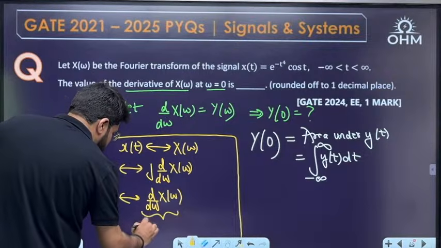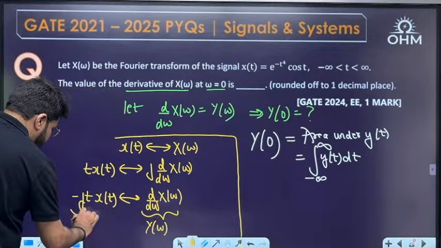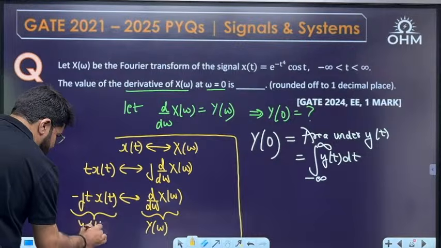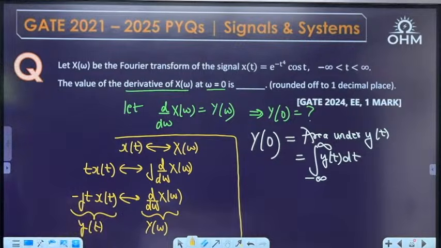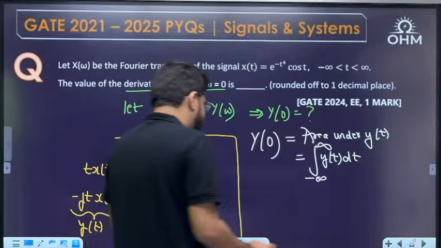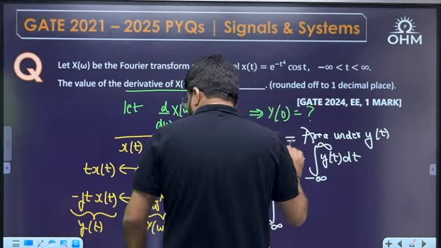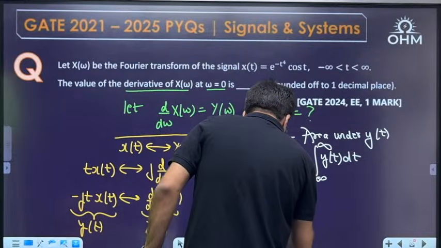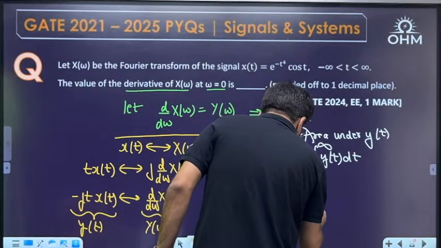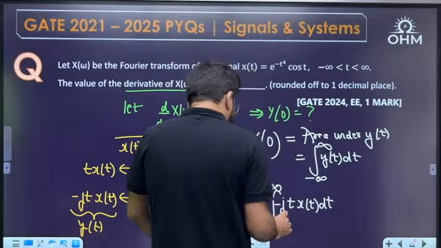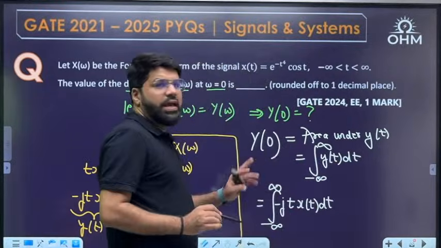So if this much is Y(omega), then this has to be y(t), its corresponding time domain representation: y(t) = e^(-jt) x(t). Okay, so I'll write it here now. Integral from minus infinity to infinity of y(t), now what is y(t)? e^(-jt) x(t) dt. Now see, integral from minus a to a.